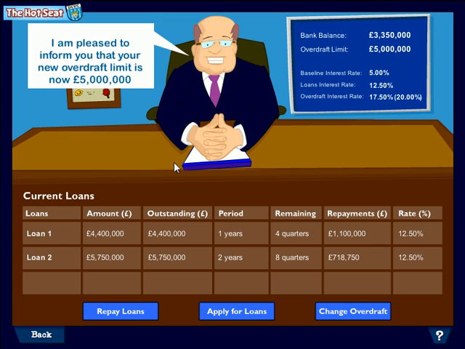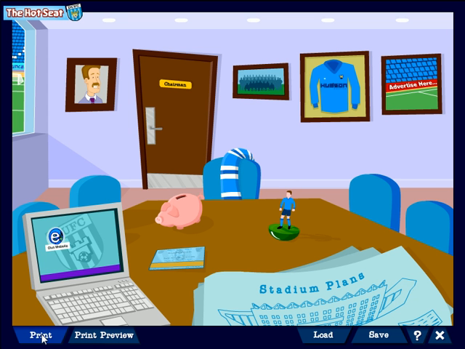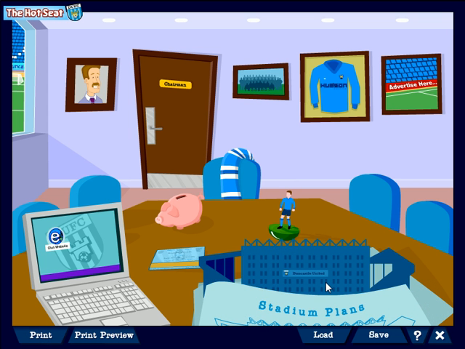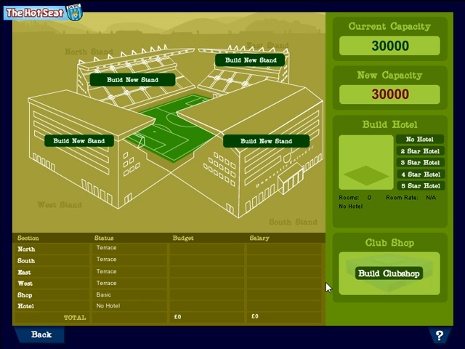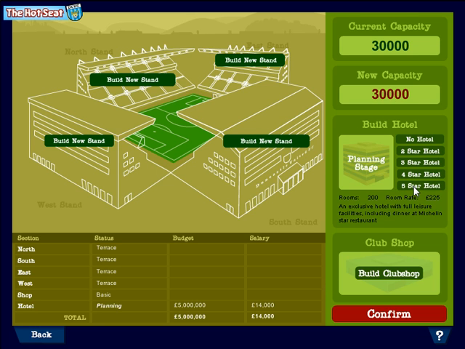So let's go back to the stadium over here, and we wanted that 5-star hotel, which is going to cost us £5 million and an extra £14,000 a week in wages and salaries. Okay, well that's fine. I need that hotel. And the other thing I want to do is I want to build a bigger club shop. So let's click on that. And if we click confirm,